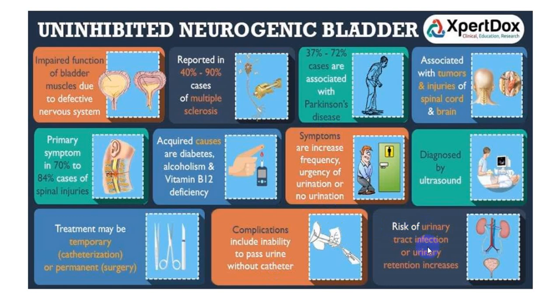Risk of urinary tract infection or urinary retention increases, then they might require surgery. This will not happen in inability to pass urine without catheter, no. This will be uninhibited bladder.